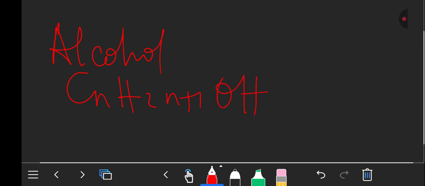Let's have the formula for an ester. An ester is made up of an alcohol and a carboxylic acid. So let me start with an alcohol first. For an alcohol, the formula is CnH2n+1 then OH, the functional group OH.